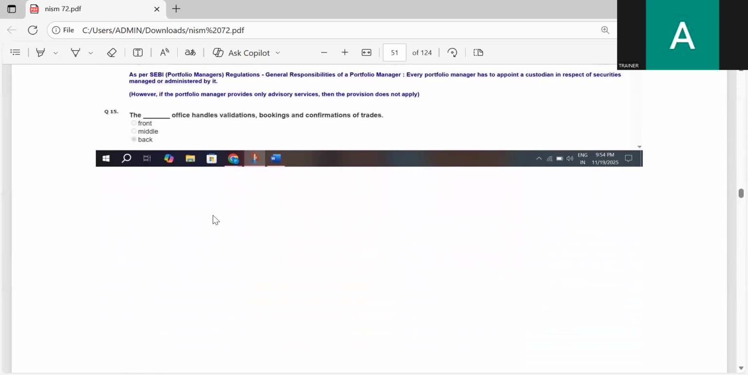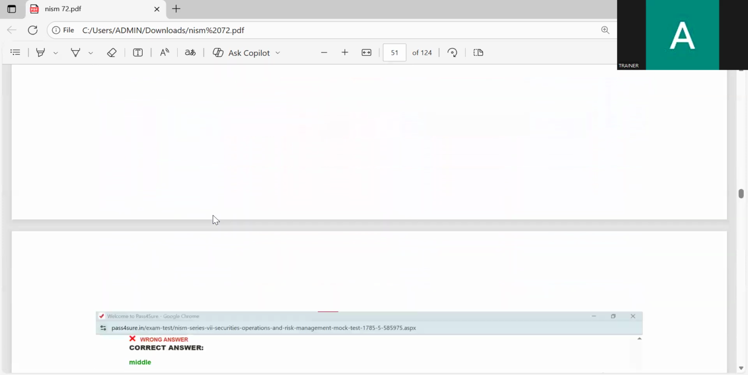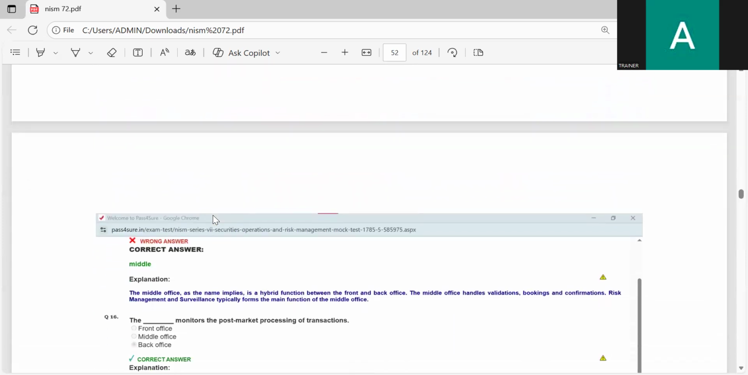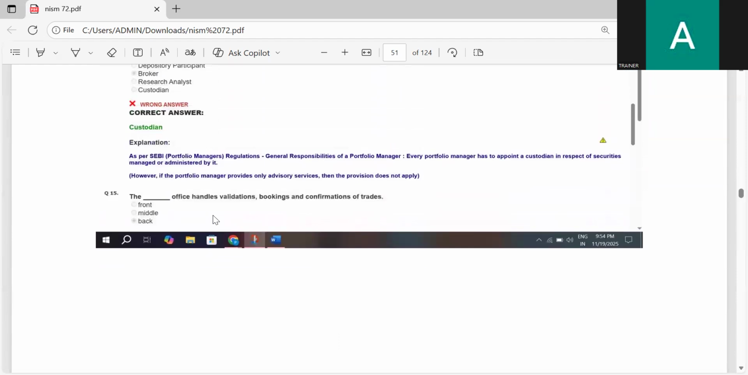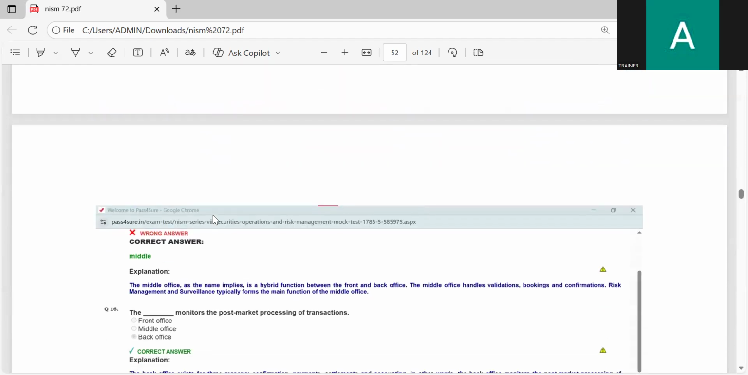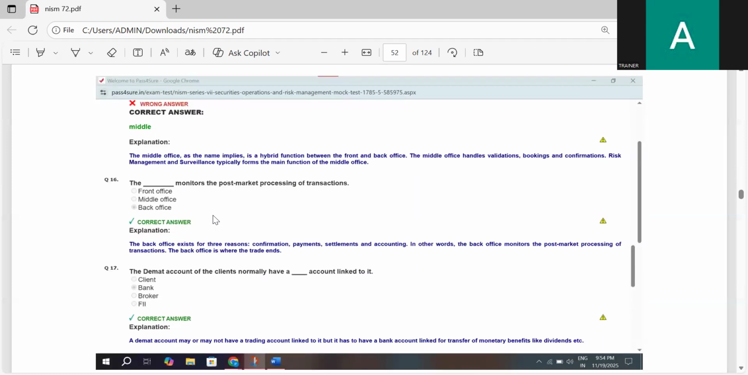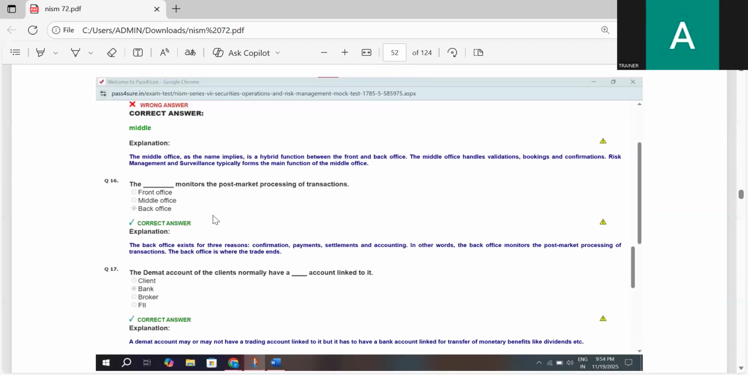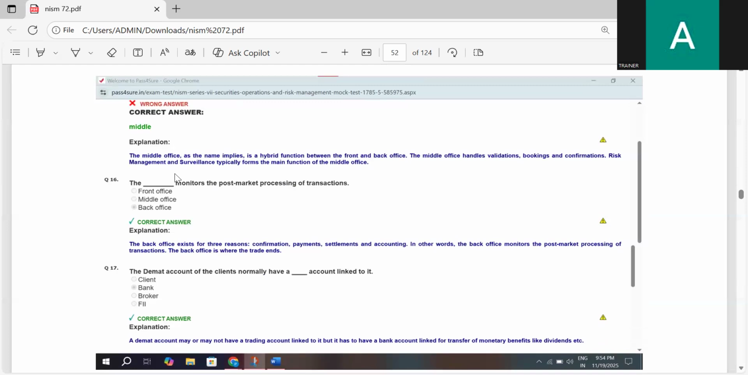The dash office handles validation, booking, and confirmations of trade. Middle office. The middle office handles validations, booking, and confirmation of trade. The dash monitors the post market processing of transactions: front office, middle office, back office.